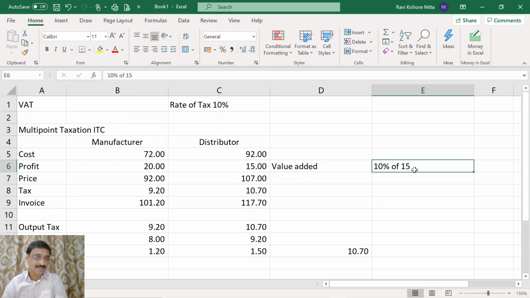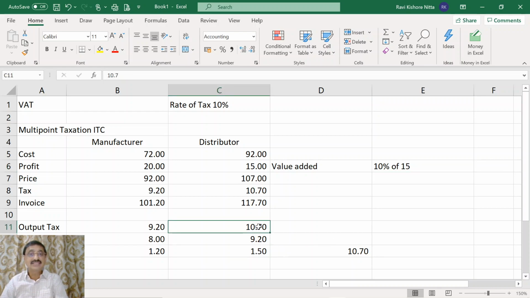This output tax and reduction of input tax credit has certain significance, which we will understand as we learn the subject, because there will be some blocked credits, some ineligible credits, and also cases where the tax is not received by the government at the preceding point.